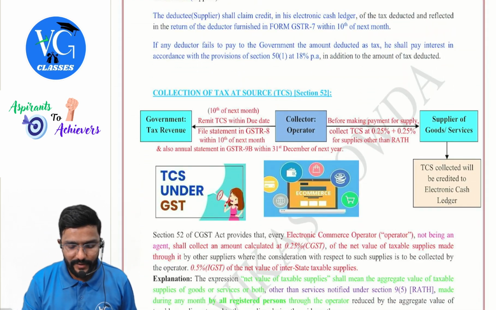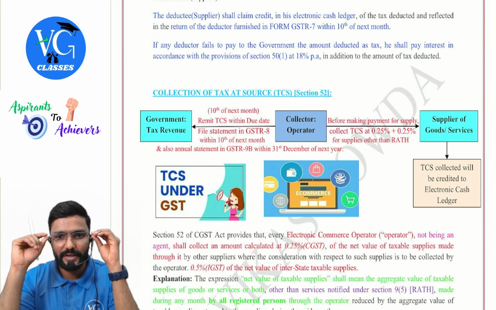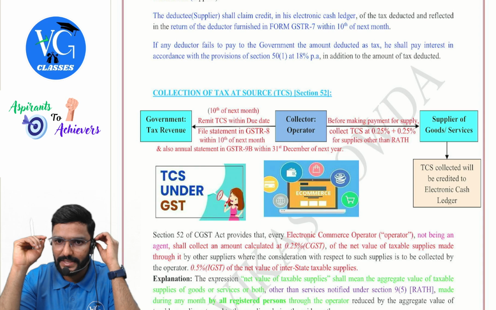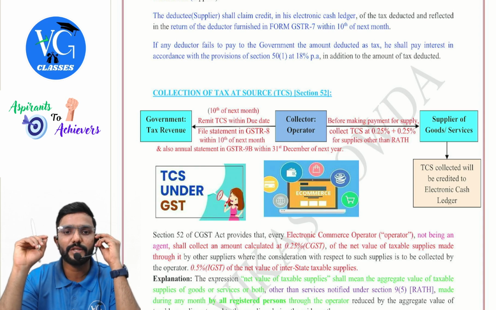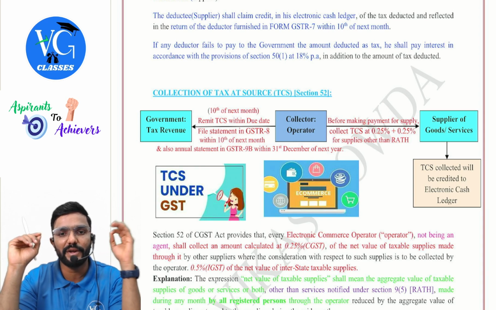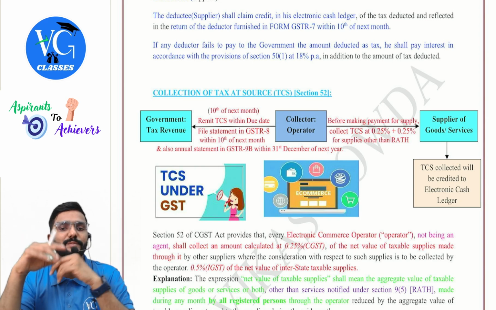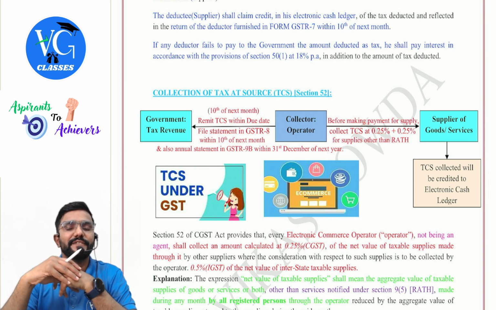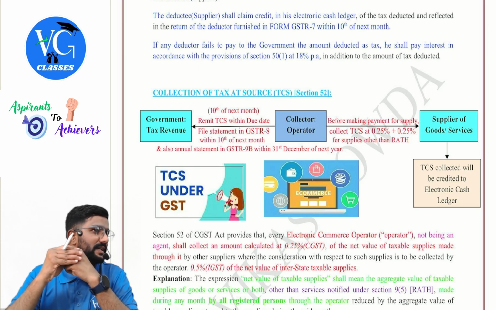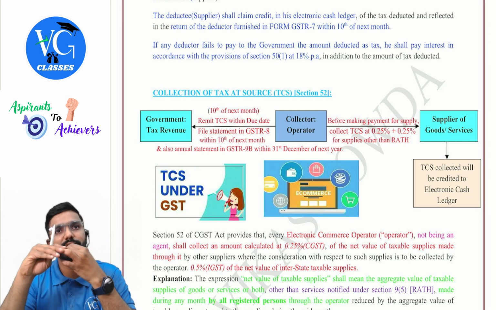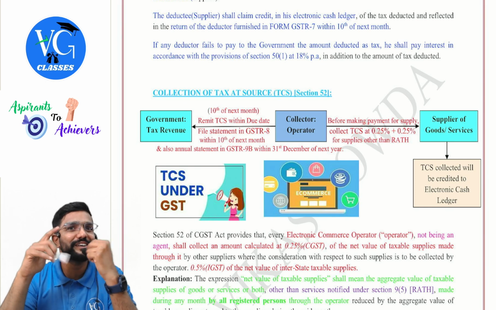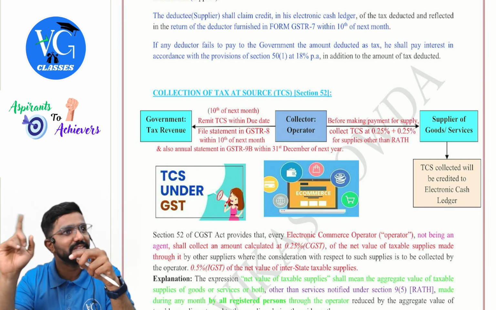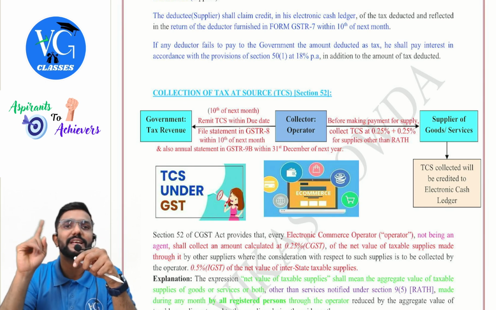If any deductor fails to pay to the government the amount deducted as tax, he shall pay interest in accordance with the provisions of section 50 subsection 1 at 18% per annum, in addition to the amount of tax deducted. In addition to the amount of tax deducted, guys. Means, sir, TDS deducted but not remitted to the government, even if it is late, you have to deposit along with interest.